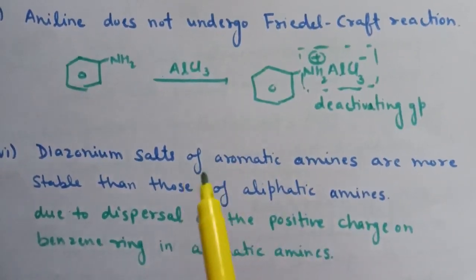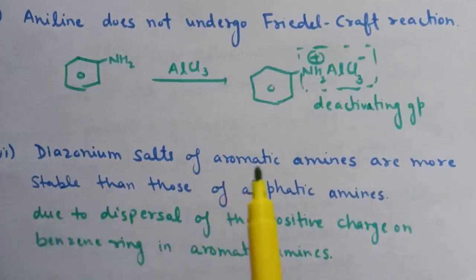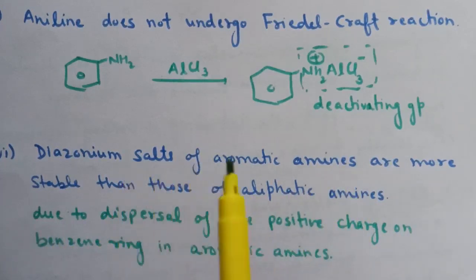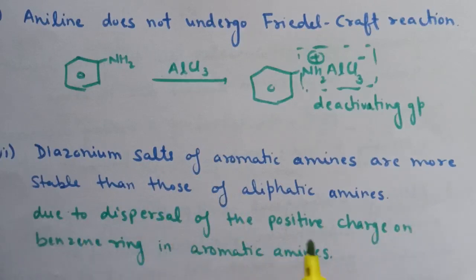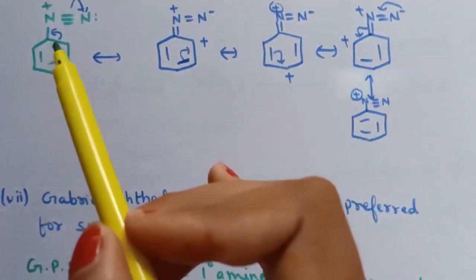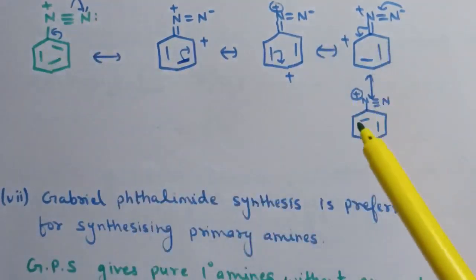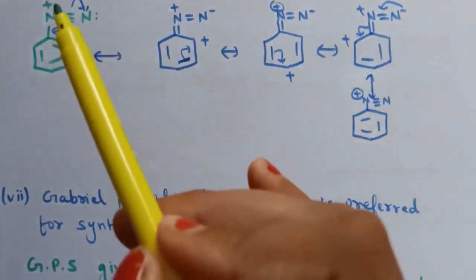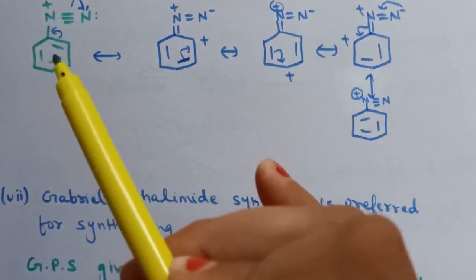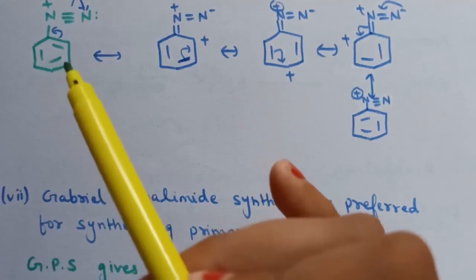Sixth is diazonium salts of aromatic amines are more stable than those of aliphatic amines. The reason is that in aromatic amines, the diazonium salts are stable due to dispersal of the positive charge on the benzene ring. Here is the structure of benzene diazonium salt, benzene ring attached with N2+. Now here are the resonating structures, due to which this positive charge can be dispersed over the benzene ring, and that is why the benzene diazonium salts of aromatic amines are stable.